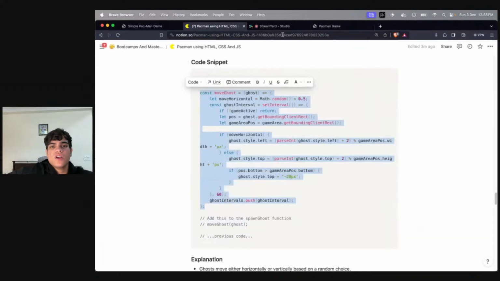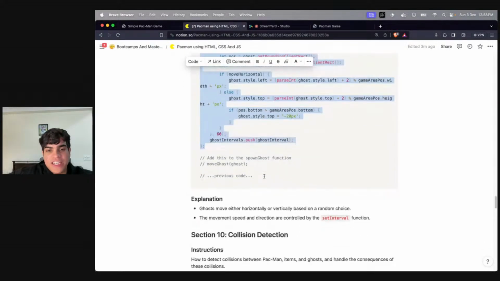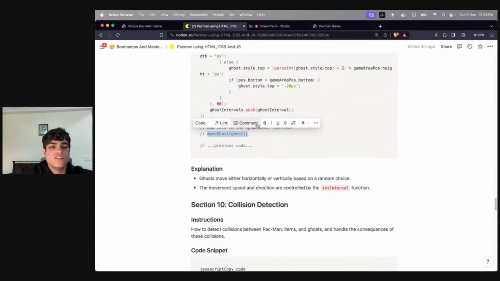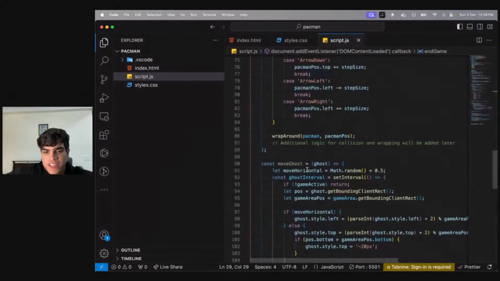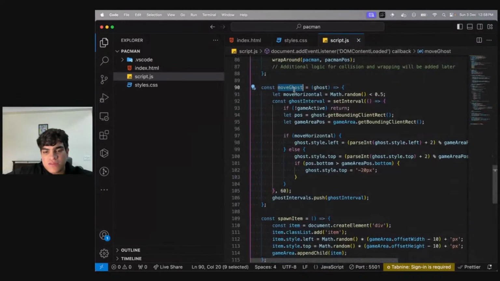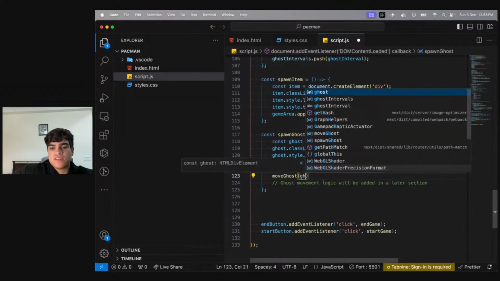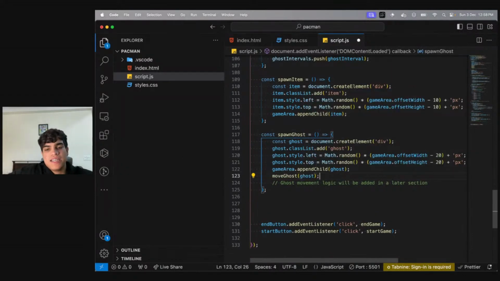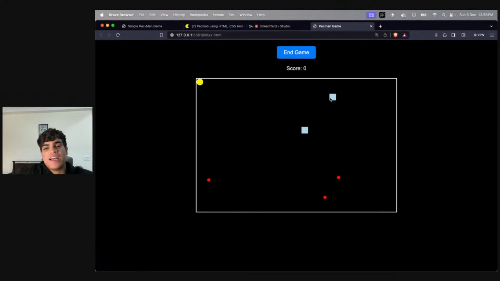All right. So now whenever I do this, your ghosts should start moving. And oh, they will not move right now. Why? Because we need to add this movement to the spawn ghost, whenever we are spawning the ghost as well. So whenever we are spawning ghosts, I'll be saying move ghost. With this, technically our ghosts should start moving. And as you guys can see, they're starting to move.